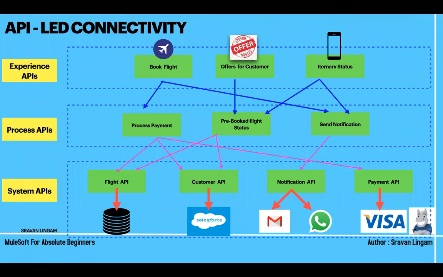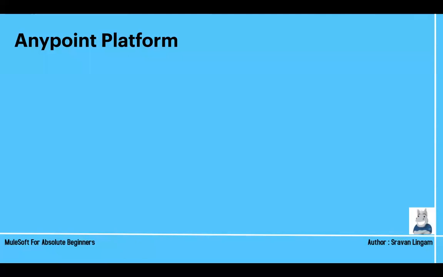But if you are constructing these APIs, you are dividing them into separate APIs. Now suppose Visa is down, so the payment process is down. You can tell the customer that something went wrong, or if your bank amount is already debited but something went wrong from the Visa side, you can show the customer that your payment process will still take 45 minutes. Internally, you have some retry logic to handle all those things. That's how a real-time API-led connectivity approach works. So that is all about the API-led connectivity approach.